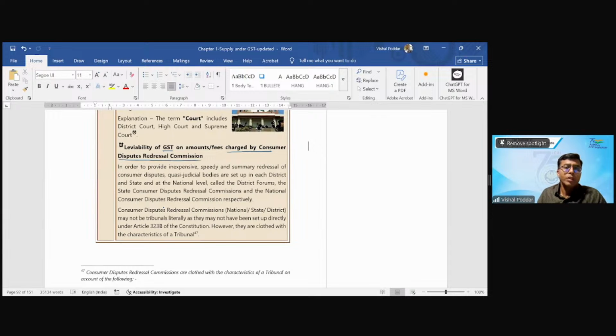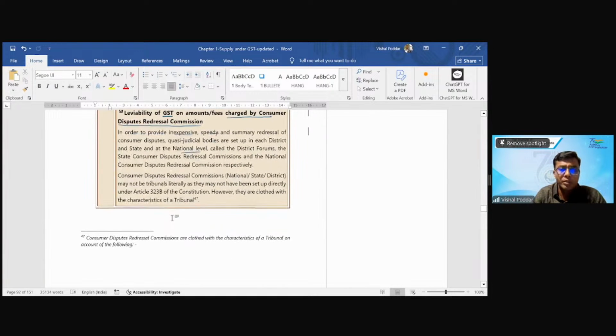Let us say you go to this consumer dispute redressal forum, which is set up to provide less expensive, speedy redressal, and it is at the state level, national level, etc., as per the respective law. Now in this particular case, the question is, if you pay any fees there, whether those fees will fall in this schedule entry and not be leviable to GST.